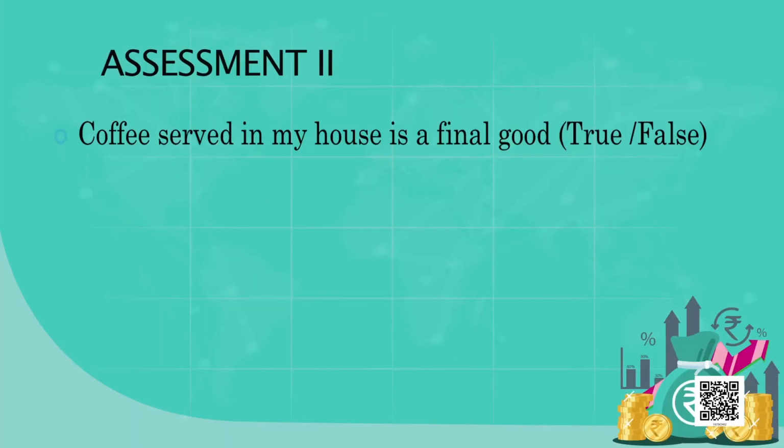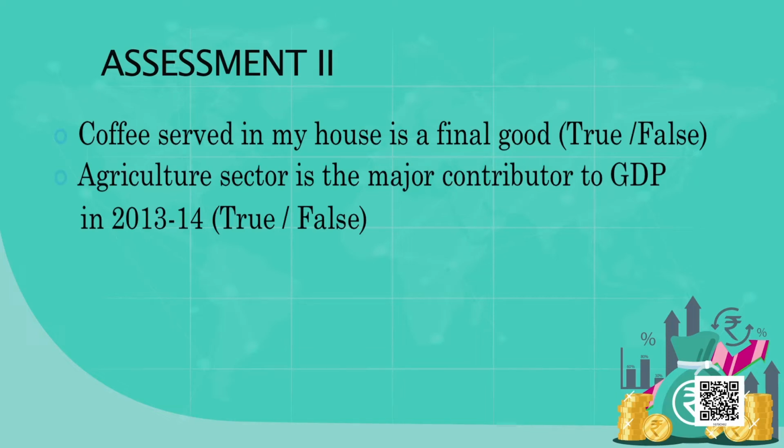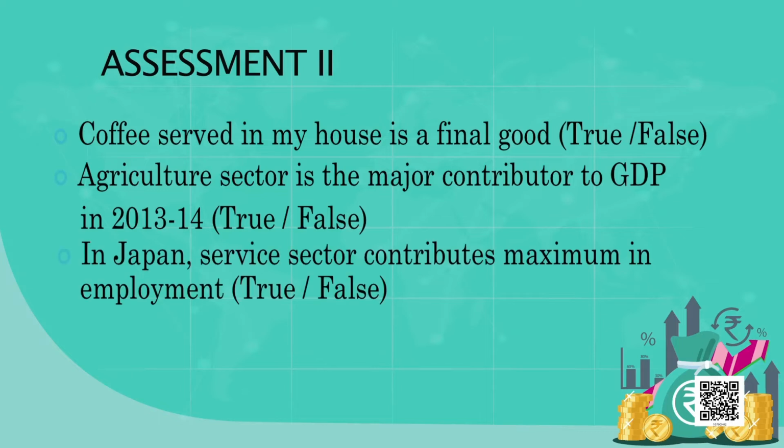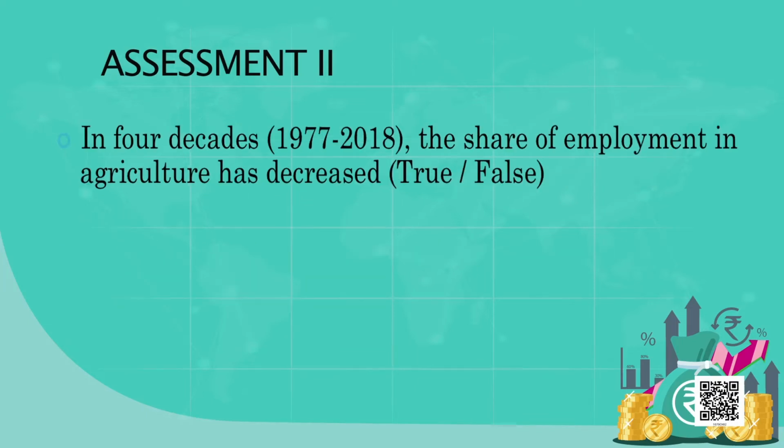The first question: coffee served in my house is a final good. True or false? You can write T for true, F for false. Agriculture is the major contributor to GDP in 2013-14. True or false? In Japan, the service sector contributes the maximum to employment. True or false? In 4 decades, 1977 to 2018, the share of employment in agriculture has decreased. True or false?